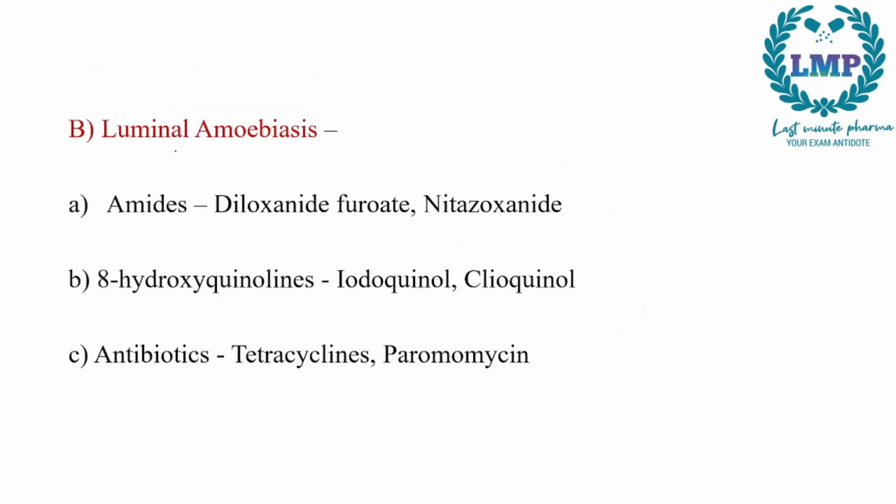Next we have the luminal amebicides. When the lumen of the intestine is affected, we call it luminal amebiasis. For luminal amebiasis, we will give amides. Which amides will we give? We will give diloxanide furoate and nitazoxanide. In 8-hydroxyquinolines we have iodoquinol and clioquinol. In antibiotics we have tetracyclines and paromomycin. We will remember this as AHA. So for luminal we have AHA, that is amides, 8-hydroxyquinolines, and the other A would be antibiotics.